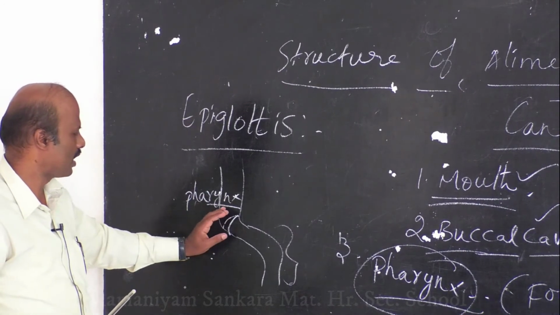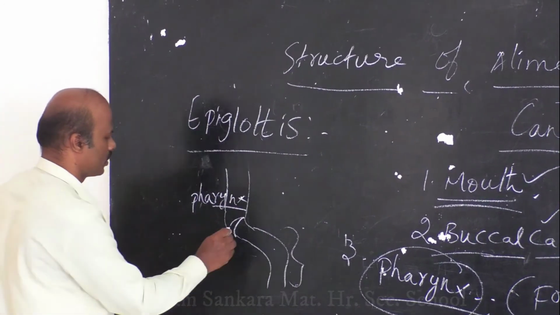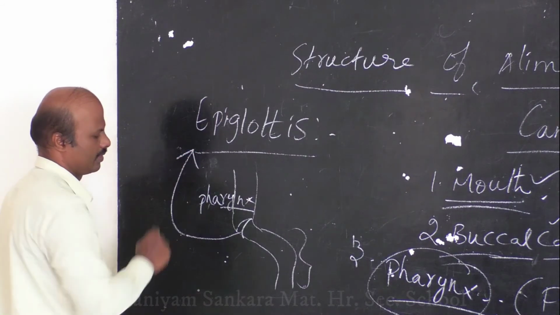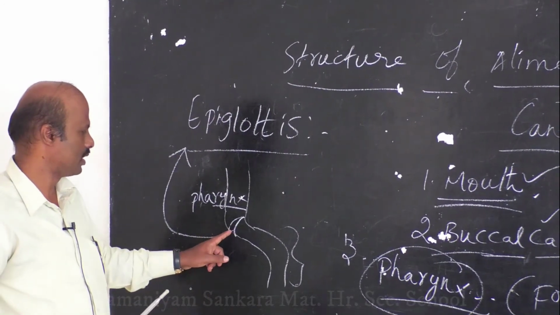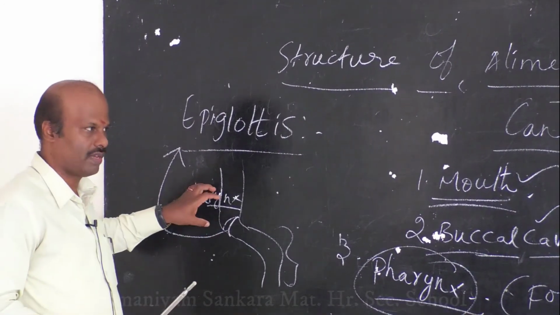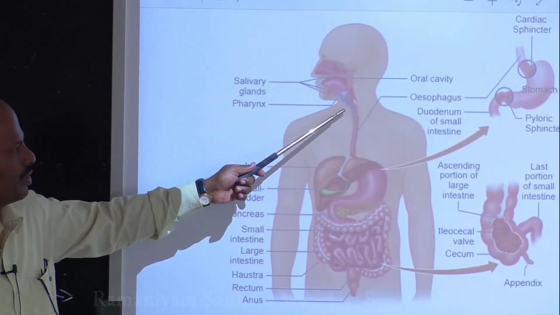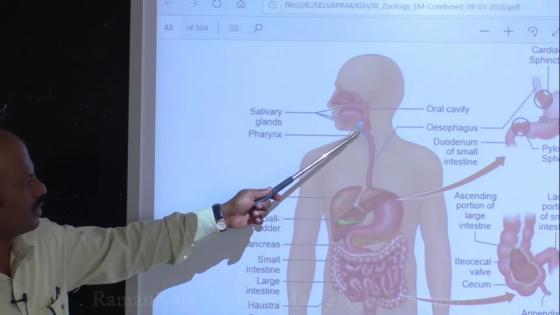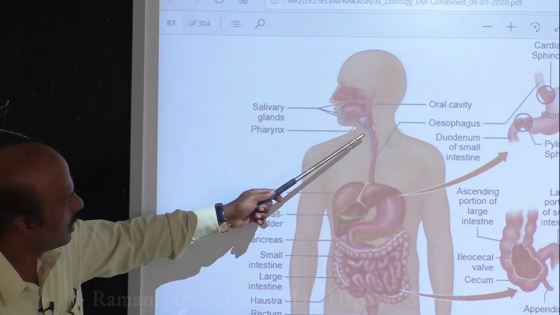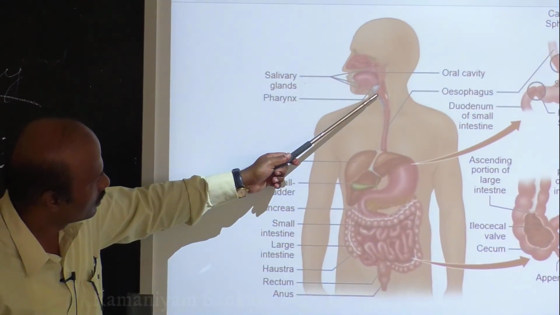So the pharynx will have an epiglottis. This structure is called the epiglottis. The epiglottis will be present at the back side of your pharynx, so it will be present here. In this diagram, they have not mentioned where the epiglottis is. It will be present here, but it is not marked. I think this structure will be the epiglottis.